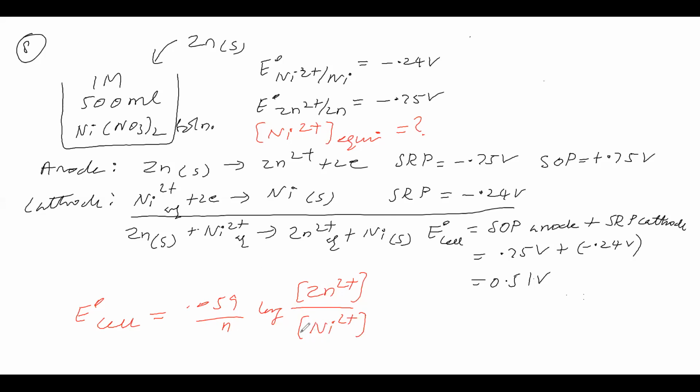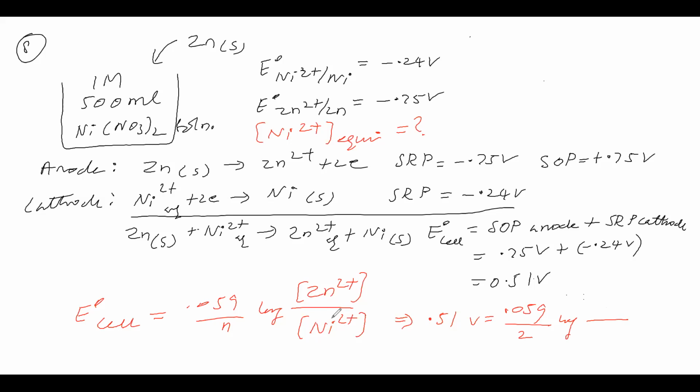Now we will substitute the values. E0 cell is 0.51 volt, we are substituting. So 0.059 by n. n is the number of moles of electrons. Here number of moles of electrons involved is 2. Log concentration of Zn2+ we have to substitute in order to get concentration of Ni2+. Only then can we get the concentration of Ni2+.